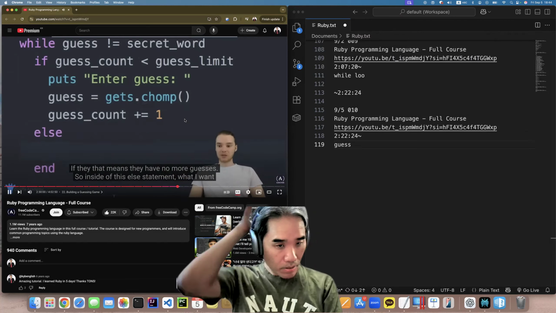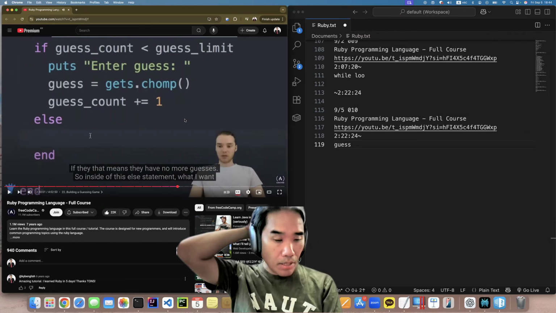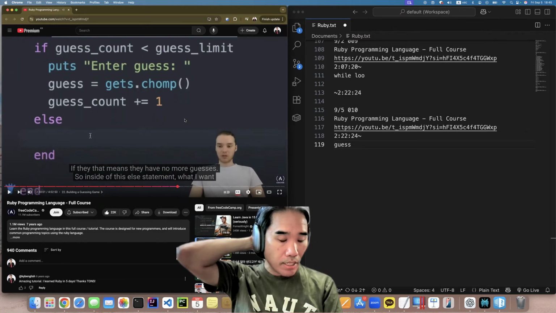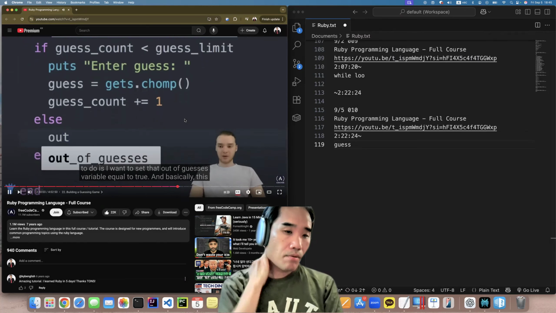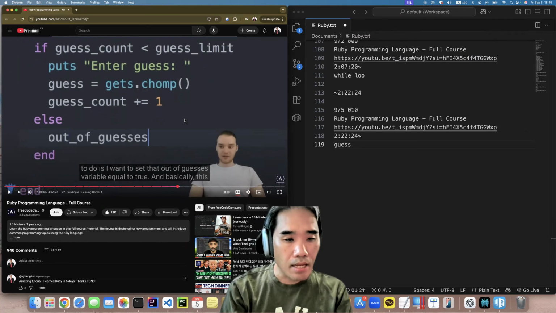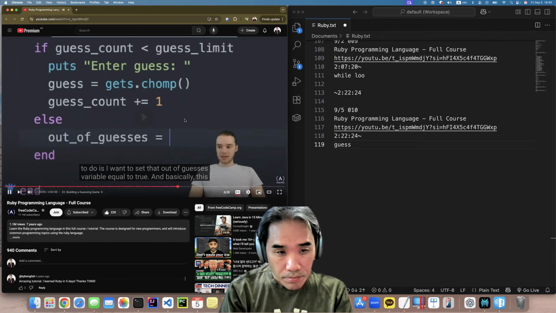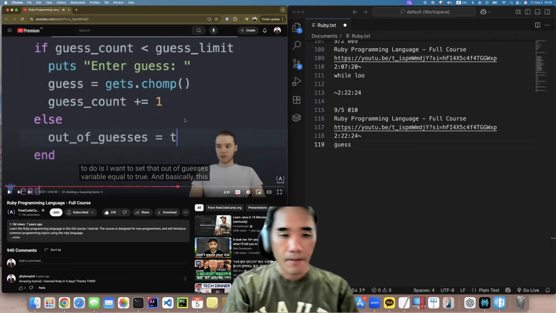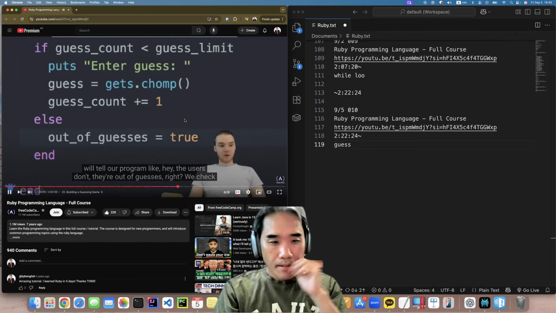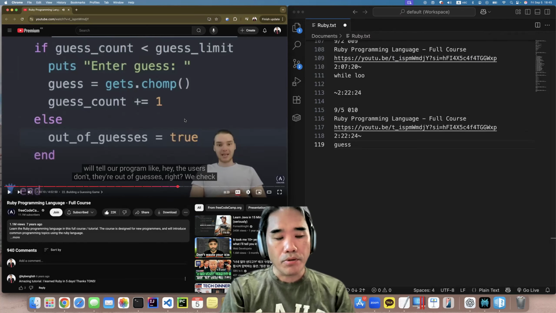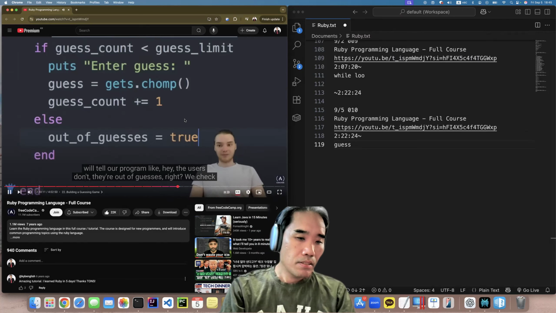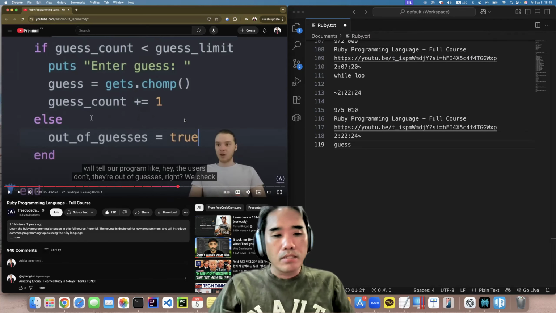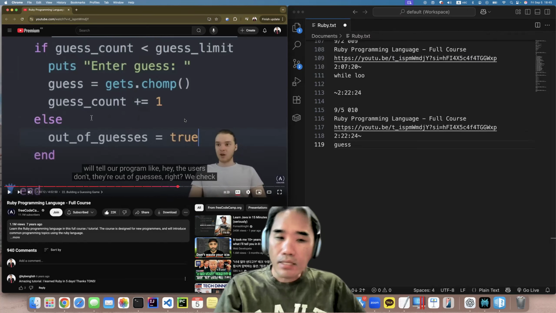Inside of this else statement, what I want to do is set that out of guesses variable equal to true. And basically this will tell our program, hey, the user's done. They are out of guesses.